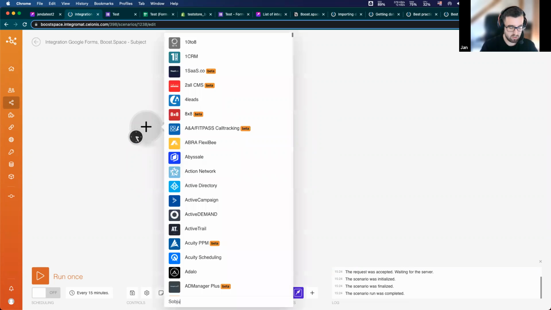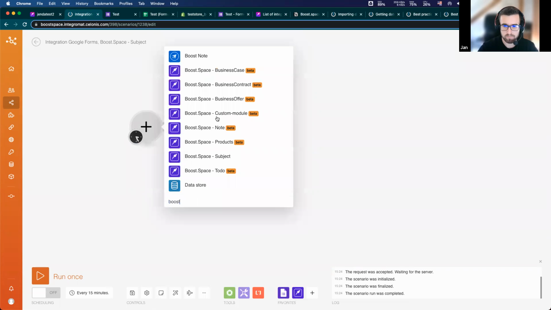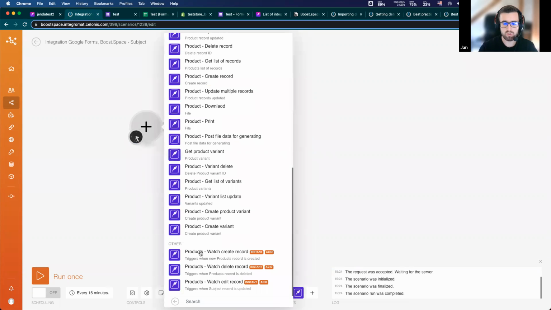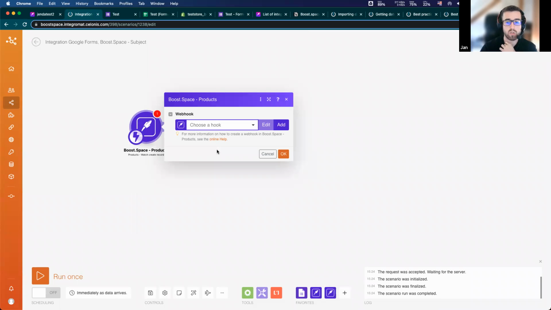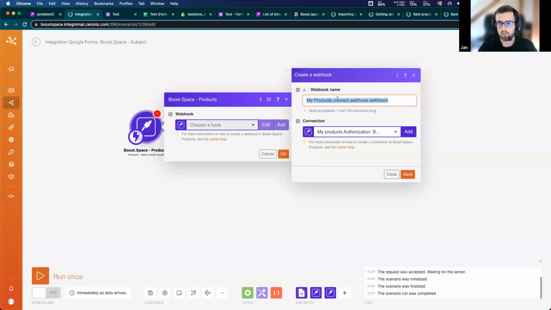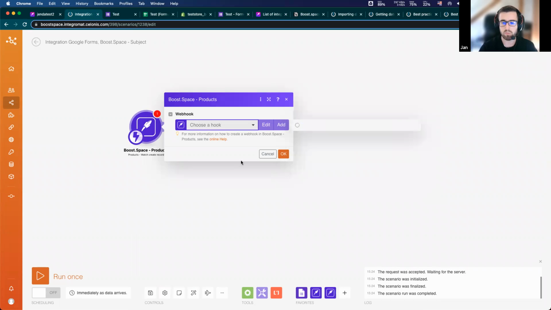So I will find BoostSpace, and I want product, and I will use this instant trigger, watch create record. And what do watch create record, or these webhooks, actually do? If we add a new webhook, I can leave it like this, my product created webhook, and I will choose the connection that I already have from the last steps and hit the save button.